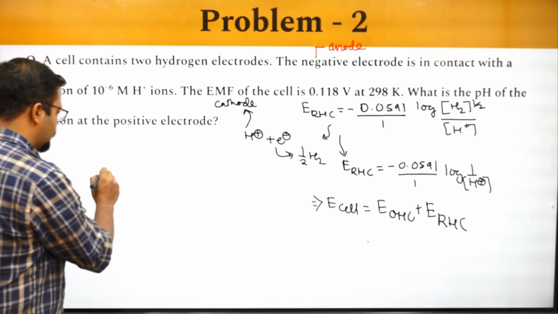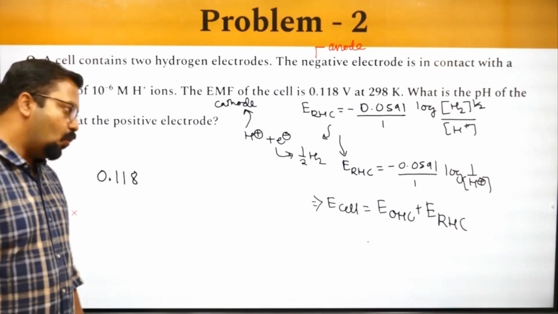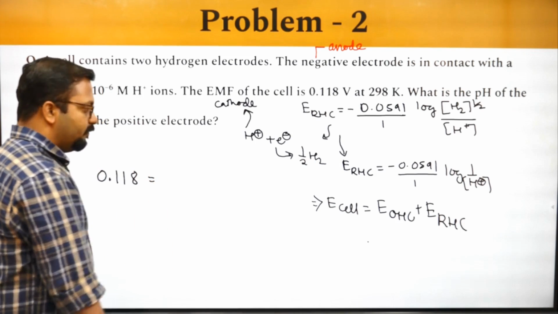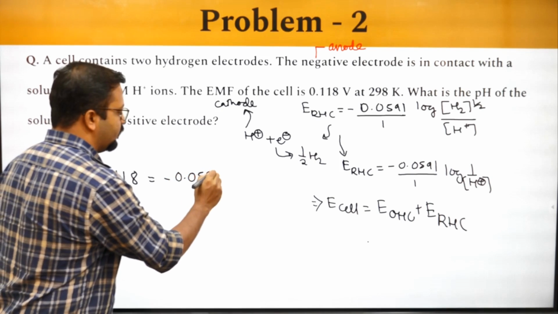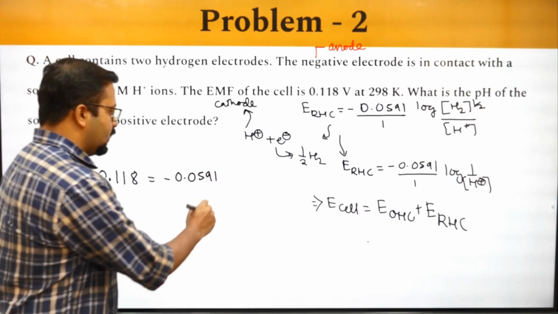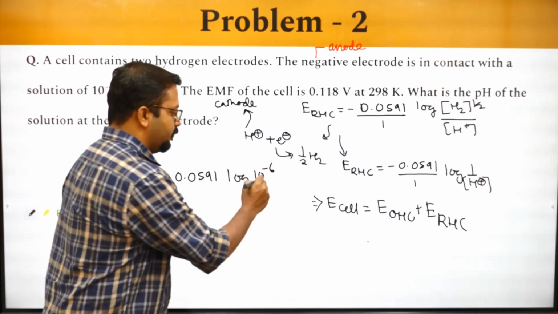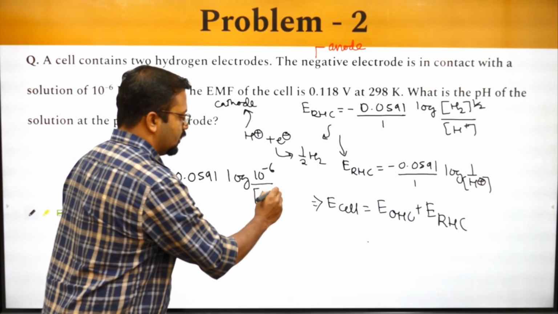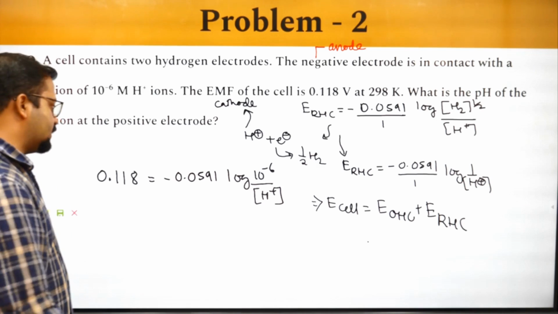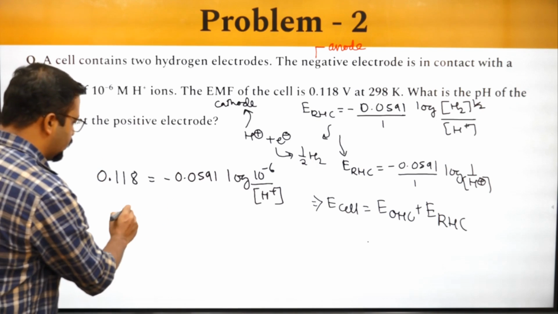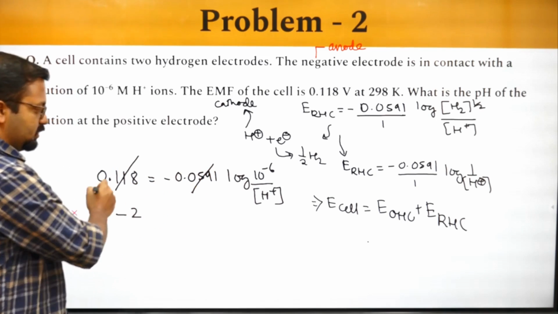It's given as 0.118 volts, and I take 0.0591 common. This will become log of 10 raised to minus 6 by H plus ion concentration. This will become equal to minus 2. This will get cancelled. This is exactly double of this.